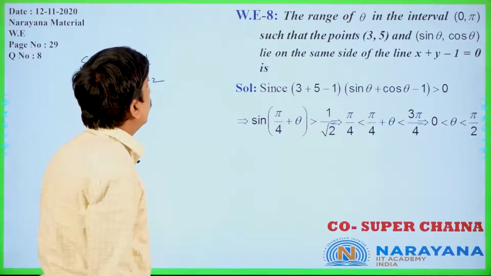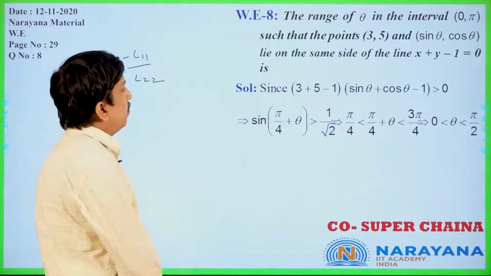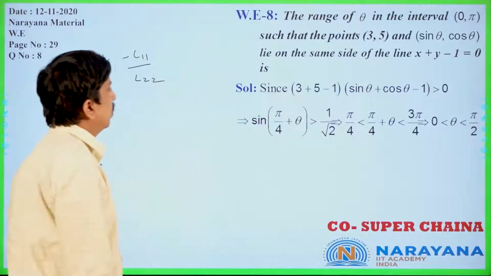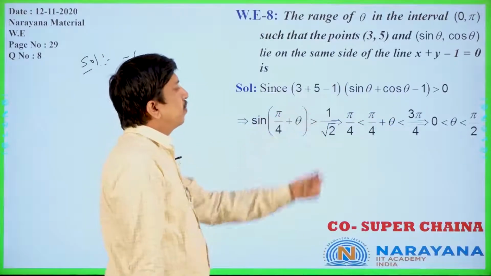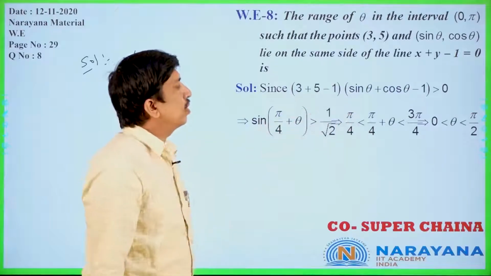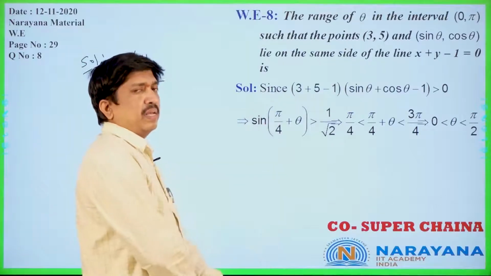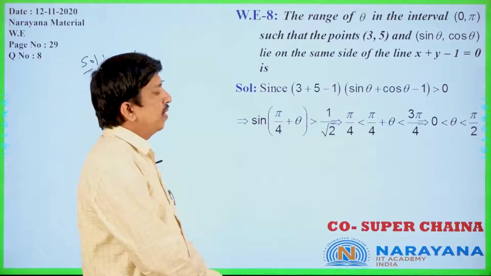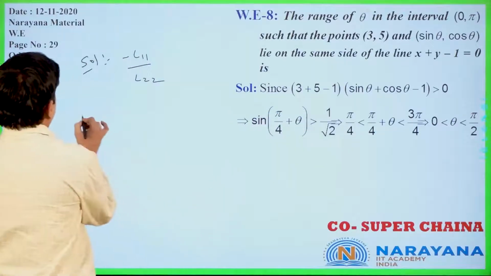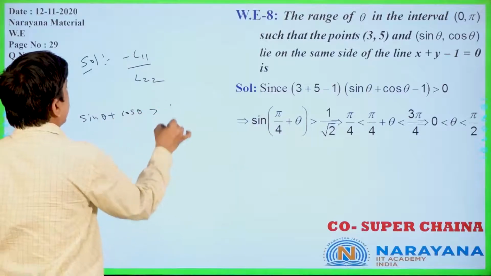Now after substituting, L11 into L22 greater than 0 means (3 plus 5 minus 1) into (sin theta plus cos theta minus 1) is greater than 0 only. This is a positive one only, 6 minus 1, 5 only. Positive one you can take to that side, that will become 0. Now sin theta plus cos theta minus 1 is greater than 0. Now you know very well, it is nothing but the a cos theta plus b sin theta plus c model we are getting. So sin theta plus cos theta is greater than 1.